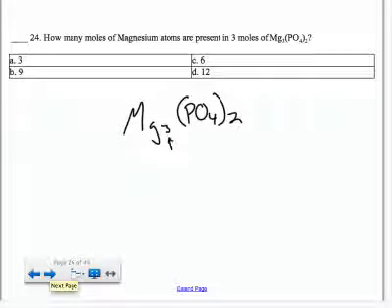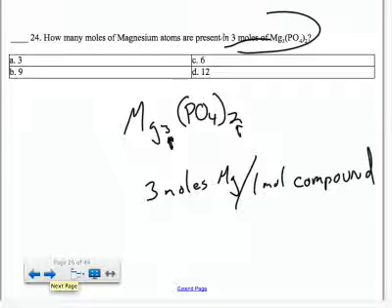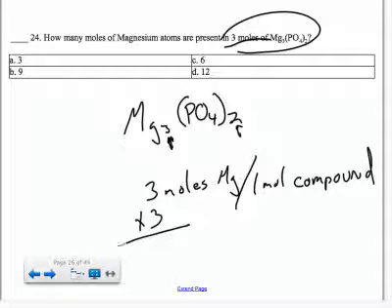These numbers, these subscripts, tell you how many of each element or polyatomic ion there are in this compound, so in 1 mole of this compound. This little 3 tells me that there are 3 moles of magnesium per 1 mole of compound. If I've got 3 moles of compound, I have to multiply that by 3, which gives me 9 moles of magnesium.